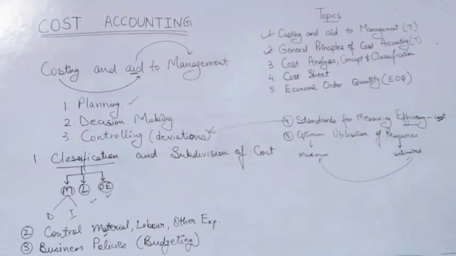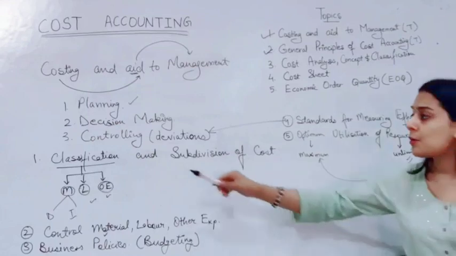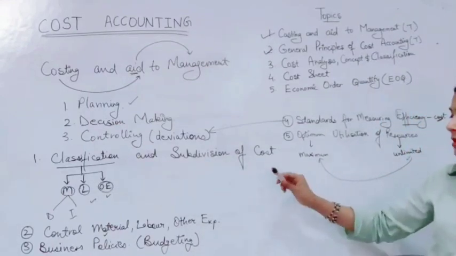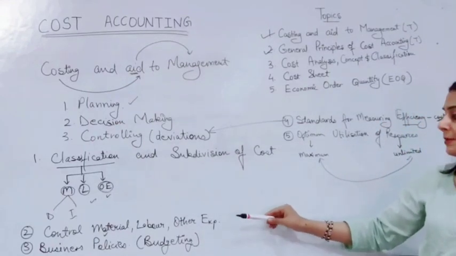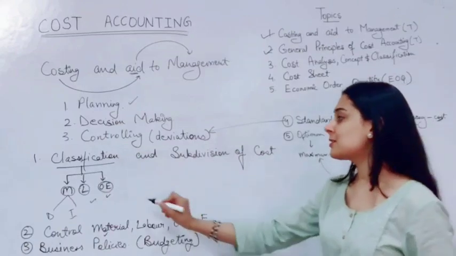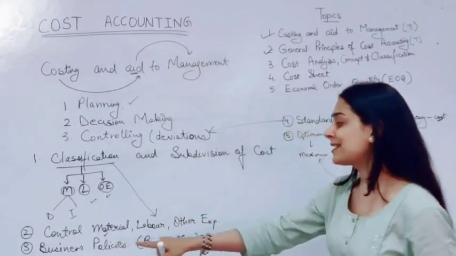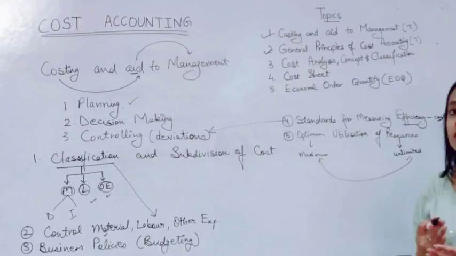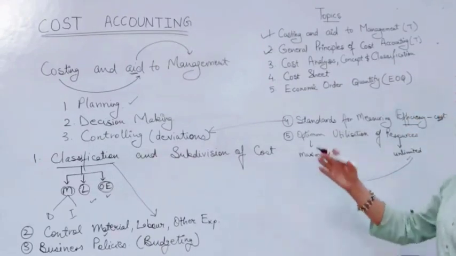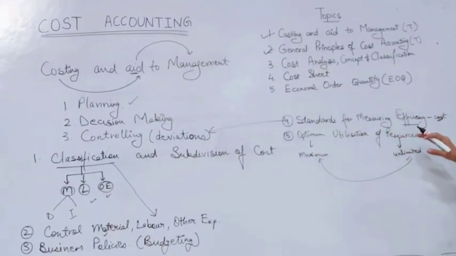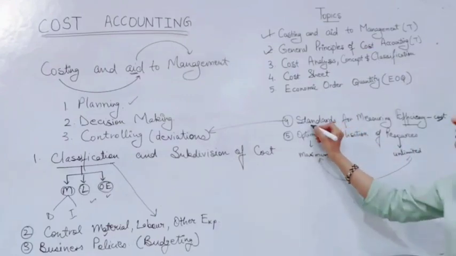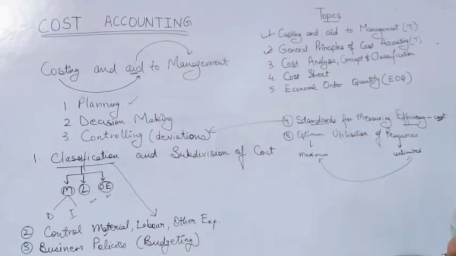So these are the five subdivisions of how we can classify and subdivide the cost, how we can control the material, labor and other expenses. That is the classification part. Next is the business policies, setting up budgets for the next plans, and standards for measuring efficiency. We need to set certain standards to measure whether we are performing efficient activities or not. Next is optimum utilization of the resources.